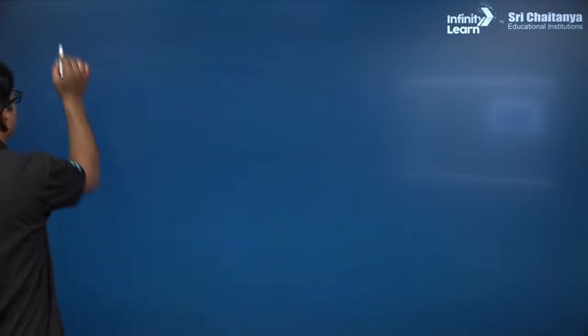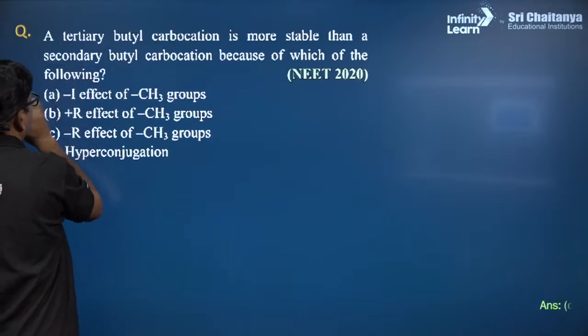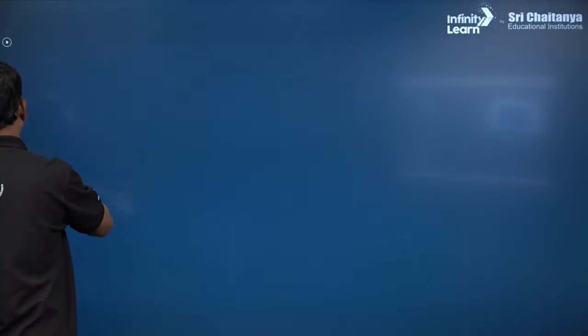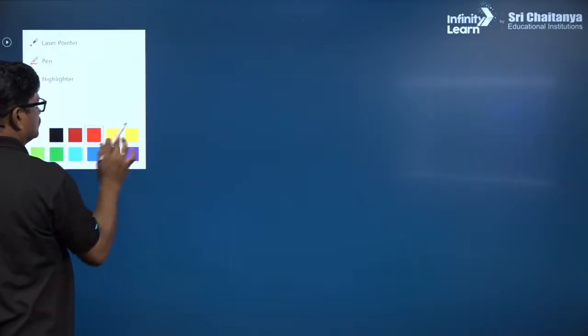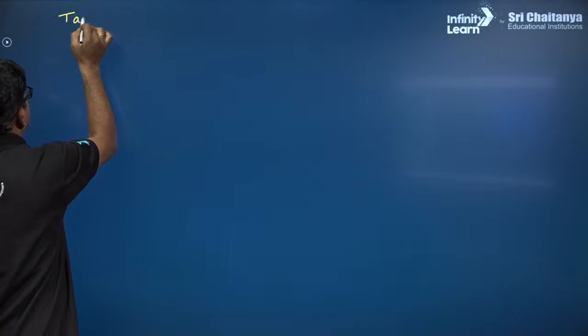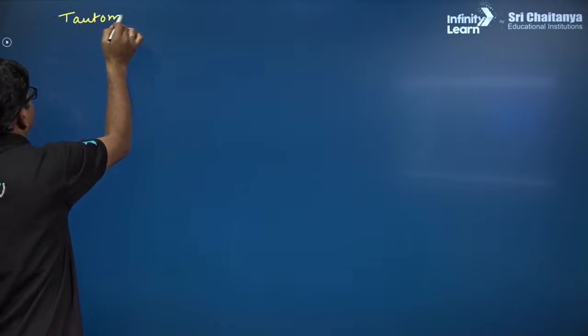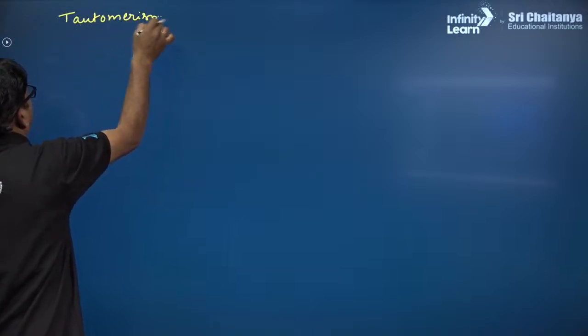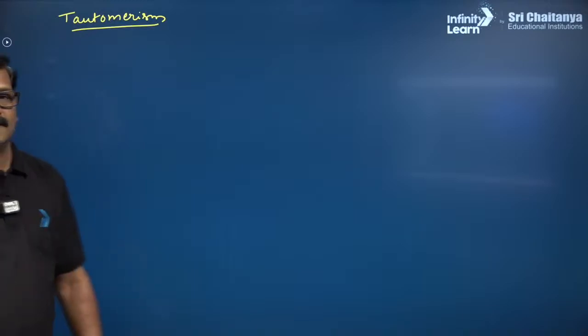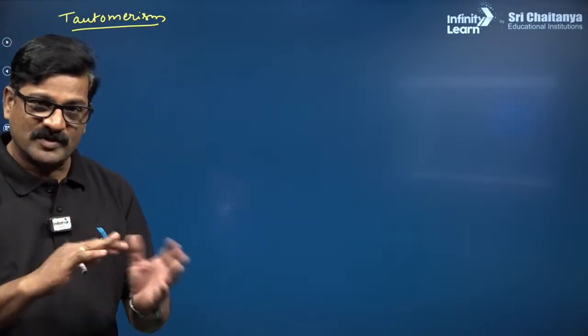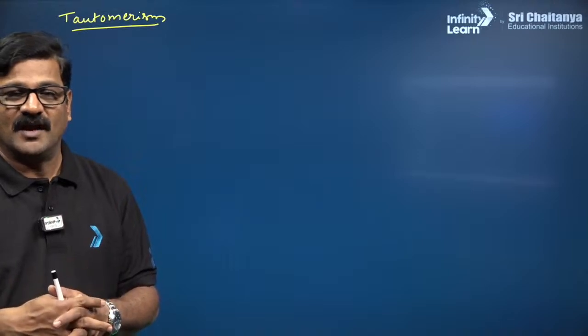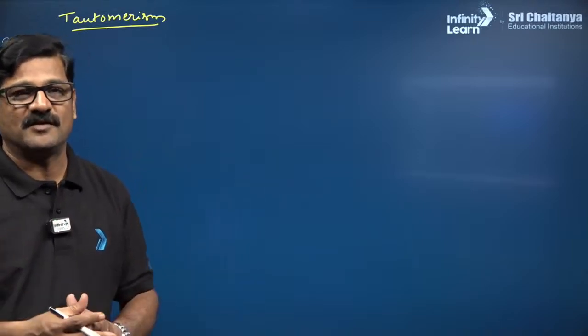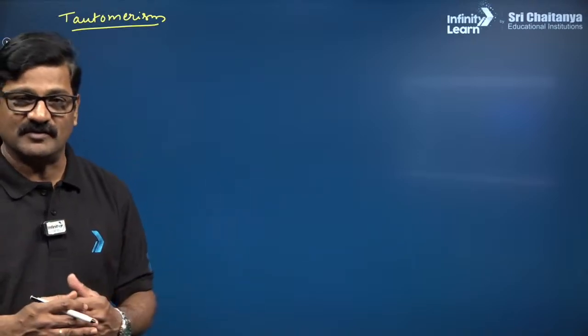So, let's talk about a little concept of tautomerism. Tautomerism is a special type of functional isomerism where the functional group is interchanged and different structures are formed which are actually in dynamic equilibrium, and this is a real phenomenon.